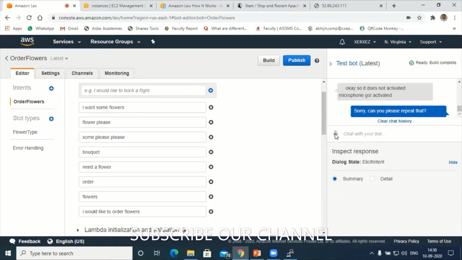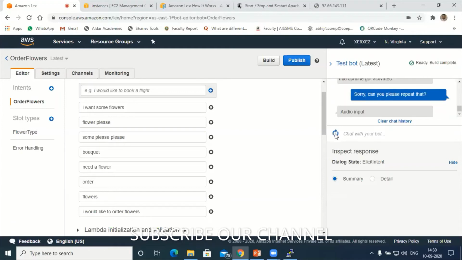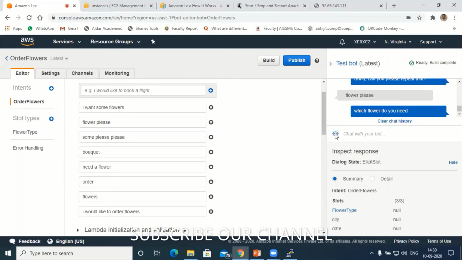Flower, please. Which flower do you need? It's asking, so I will activate this again. Sunflower. Which city is the delivery at? Okay, so next say Mangalore.